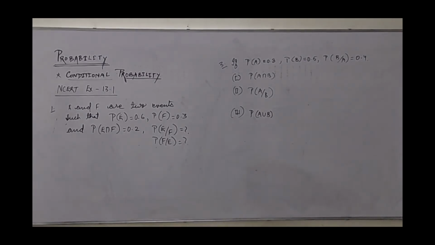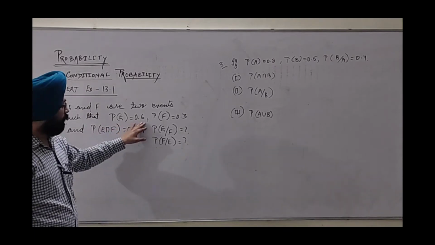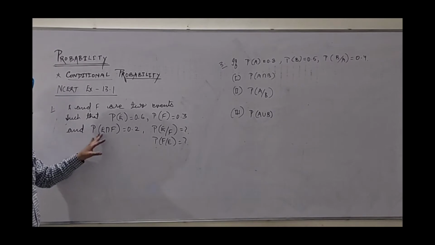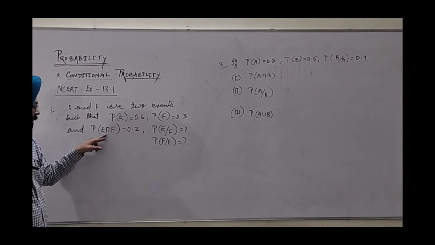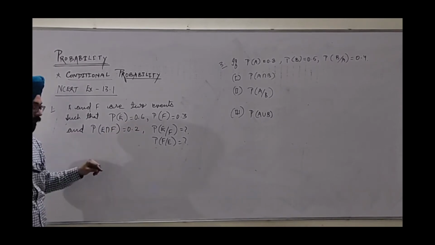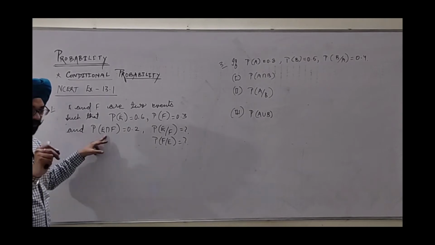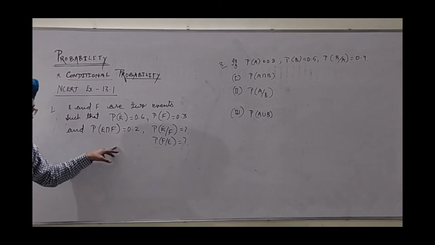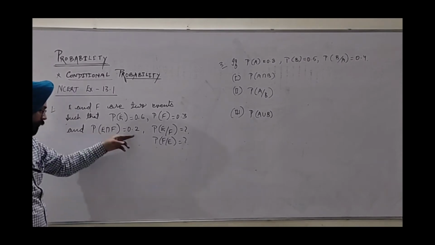Here, the first question of exercise 13.3: E and F are two events such that the probability of event E is 0.6, of F is 0.3, and the probability of E intersection F is 0.2. Intersection means both together. Keep in mind, in language this may be written as an equation. So the probability of both events occurring together is 0.2.